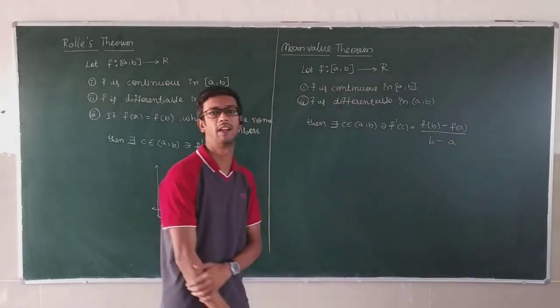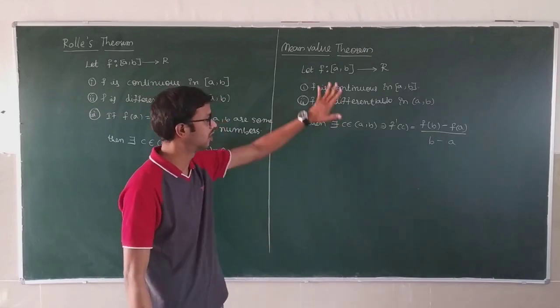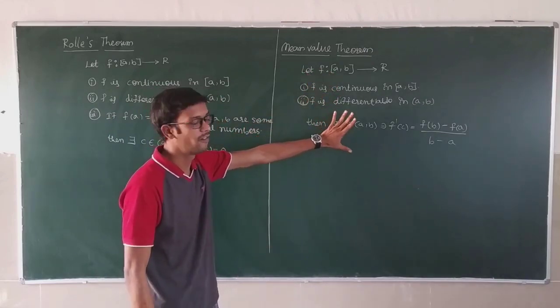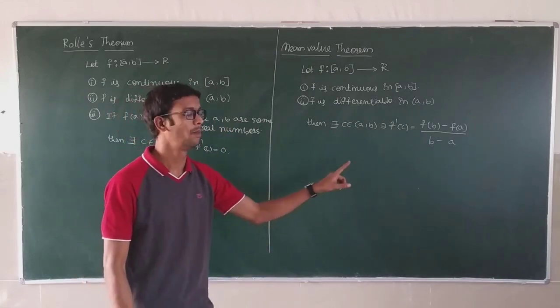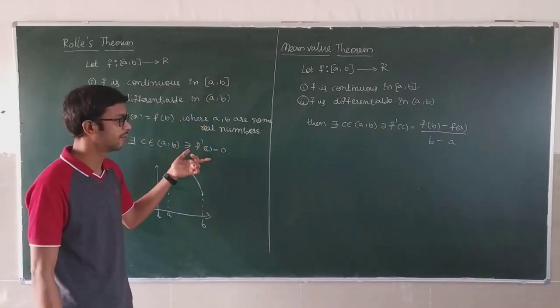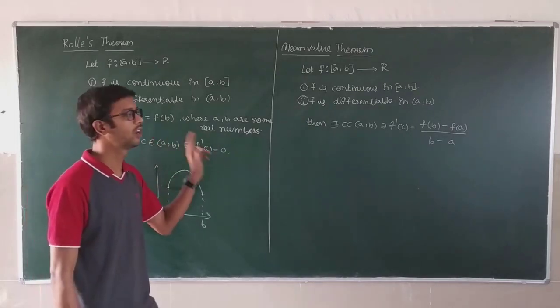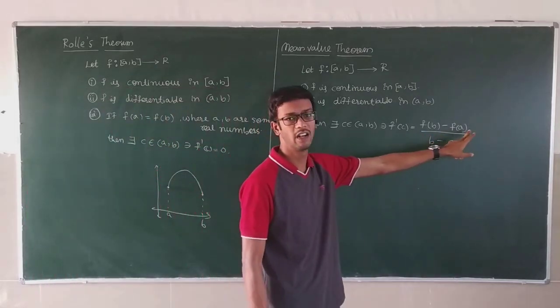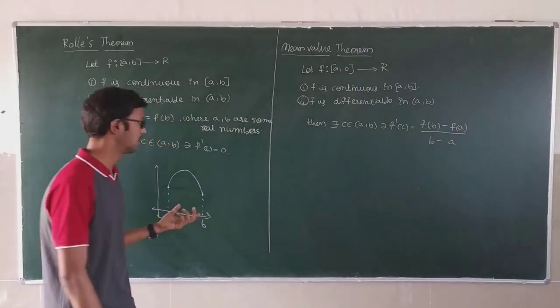Here only two conditions, and if f of a equals f of b, then f dash of c is equal to 0, because substituting you get f of b minus f of b, which is 0.